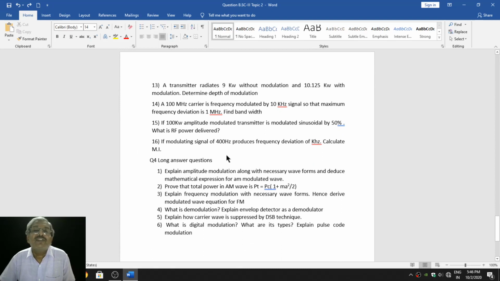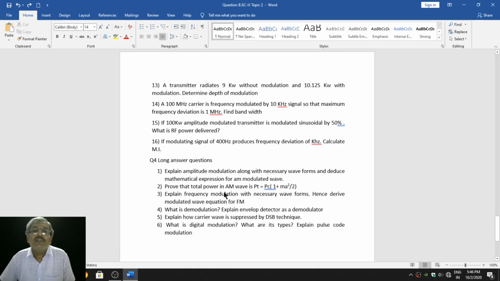Long answer questions. Explain amplitude modulation along with the necessary waveforms and deduce the mathematical expression for the AM modulated wave. Details associated with amplitude modulation. Then prove that the total power in the AM wave is PT equals PC into bracket 1 plus m squared upon 2. Power distribution in the AM wave. We derived this formula also.